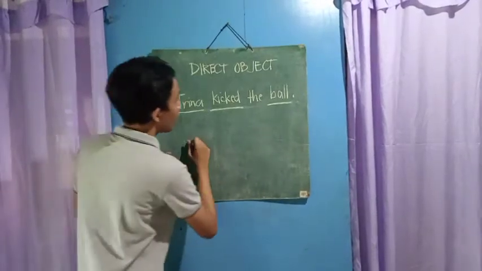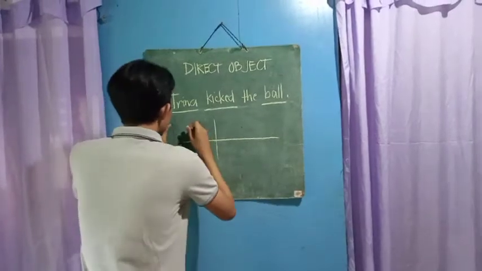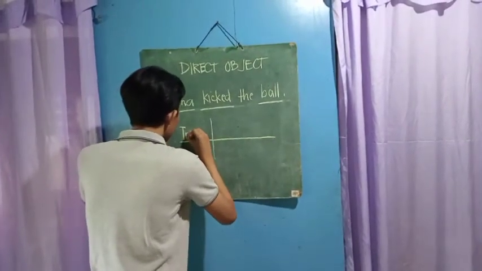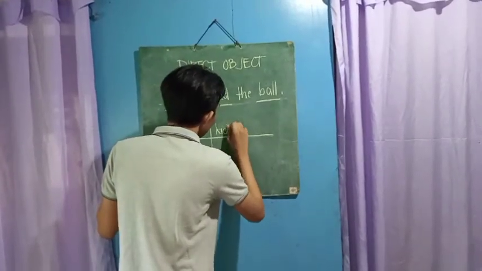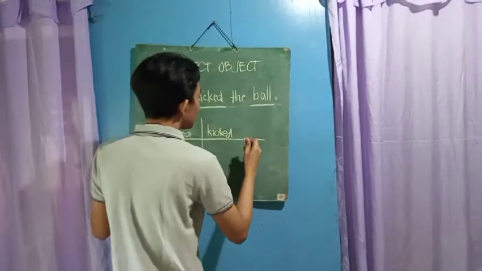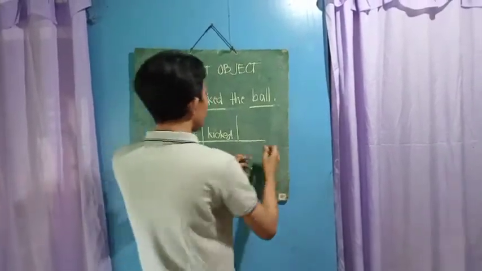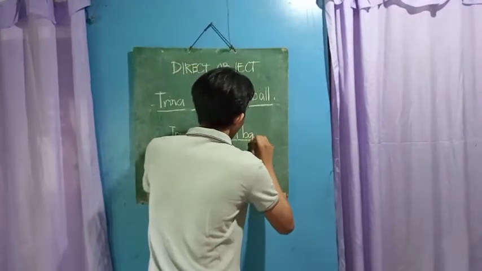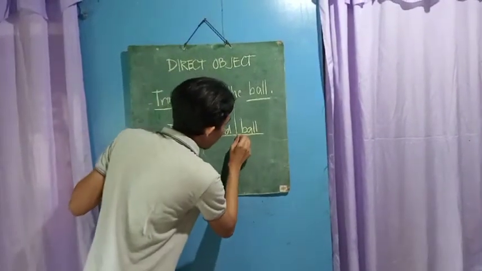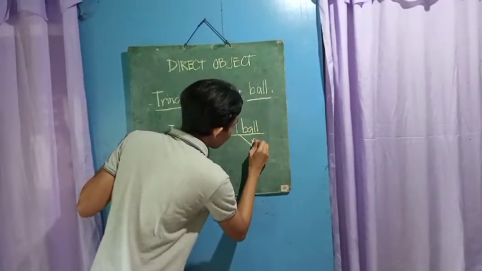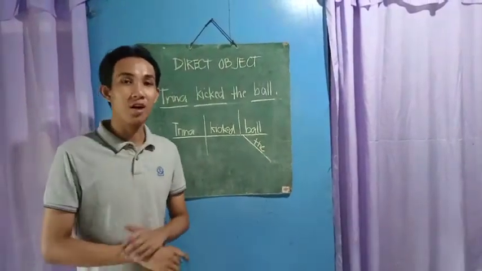First, we draw a horizontal line and then a vertical line. We put the subject Shrina here and the verb kicked here. And then we draw a straight line to separate the direct object from the verb and the subject. We put the direct object ball here, and the determiner the below the word ball. This is how we diagram a direct object.